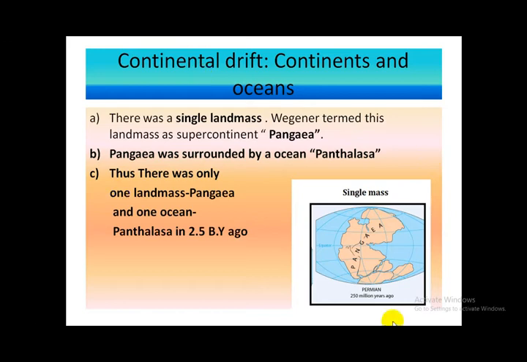There was a single landmass. This is the single landmass, and Wegener called this single landmass Pangaea, and this Pangaea was surrounded by an ocean. This is the ocean. The name of the ocean was Panthalassa.